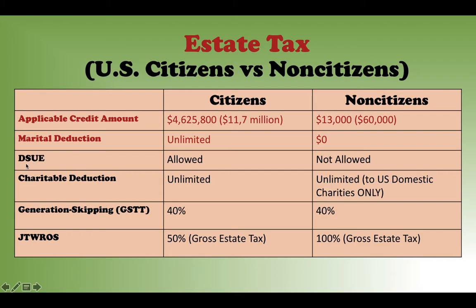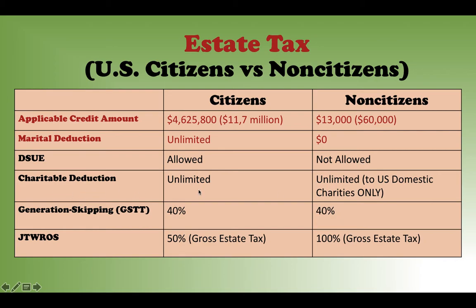It's the deceased spouse unused exclusion. So basically, say if one spouse, the husband, dies, then let's just say the husband only used the credit of 1 million. The rest of the credit you can transfer to the surviving spouse. So this one is only available for the U.S. citizen. If you are not a U.S. citizen, you are not eligible for this.